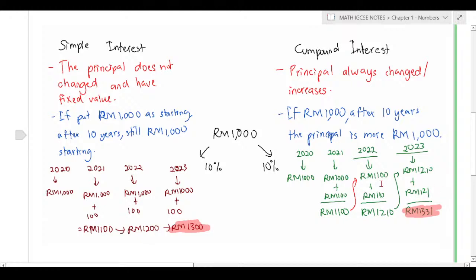So every year, the 10% gets more and more. For the first year, 100. Second year, 110. Third year, 121. When you total up at the end of the third year, you get 1,321, compared to simple interest, where you only get 1,300. That's where you see the difference.